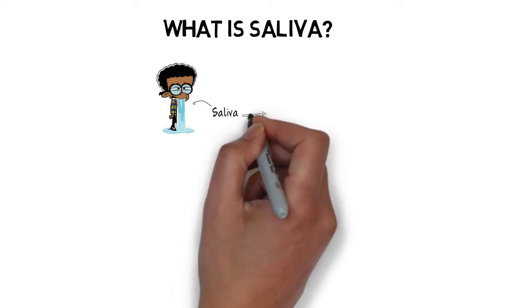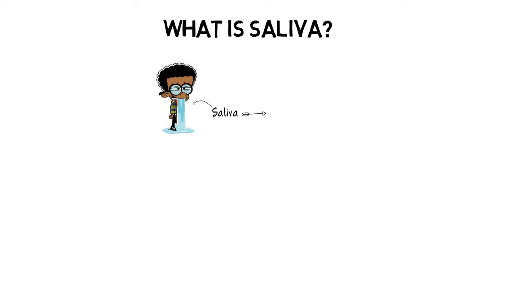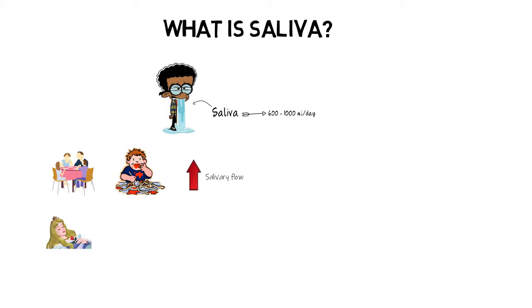So the saliva that our salivary glands secrete all day is somewhere between 600 to 1000 ml per day. But this daily flow of saliva varies throughout the course of the day. At some points during the day, like when we are eating or chewing or even thinking about food, the saliva secretion increases, while at other times it decreases.